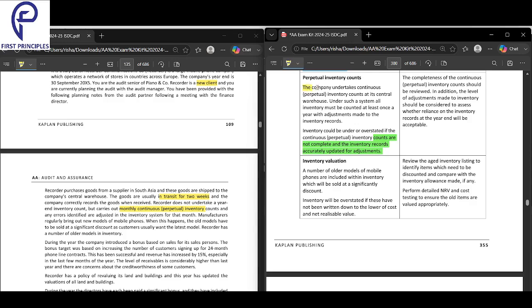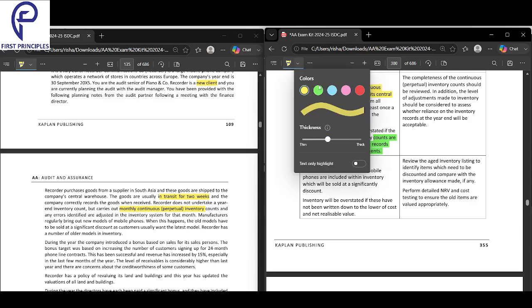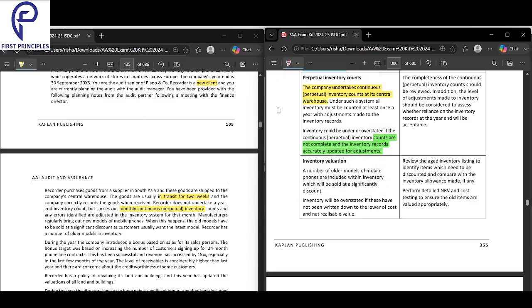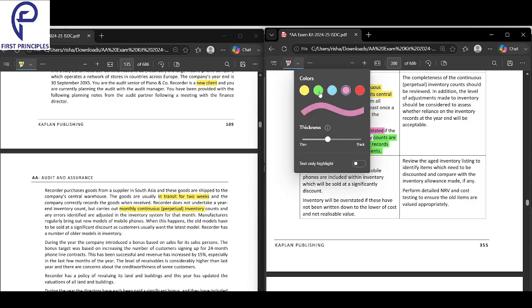So the risk is that the company takes a continuous perpetual inventory count, and under such a system all parts of inventory should be counted at least once. There's a risk that your inventory may be understated or overstated if the continuous count is not complete. So what is the solution over here?